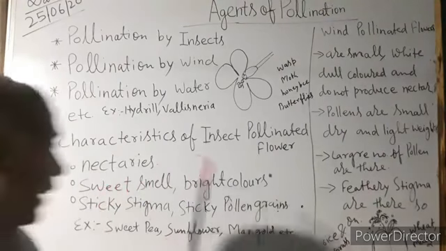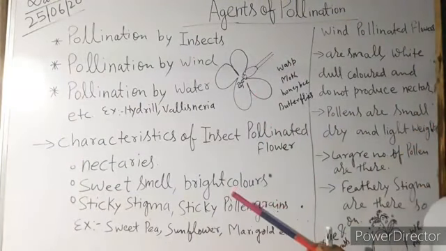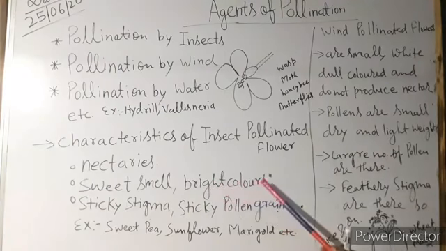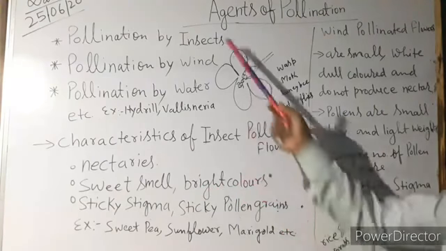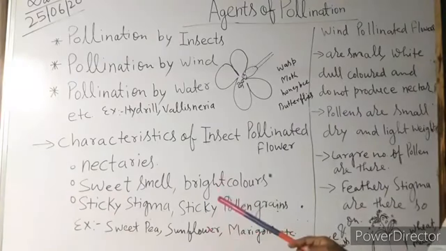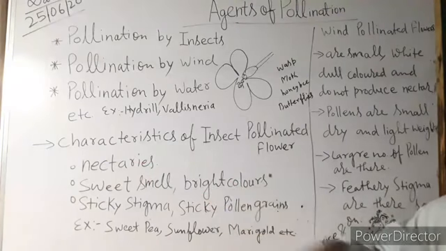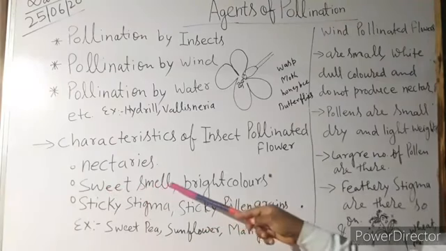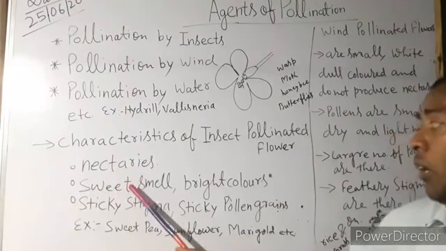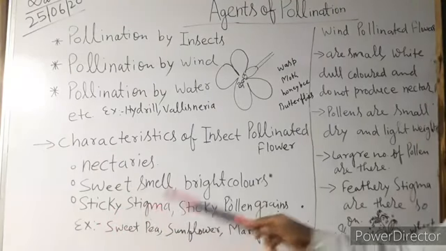We know that the flower is the most attractive part of the plant, so they have bright colors also to attract the insect. So the petals should be brightly colored, nectar will be there, with a sweet smell and sweet taste also.